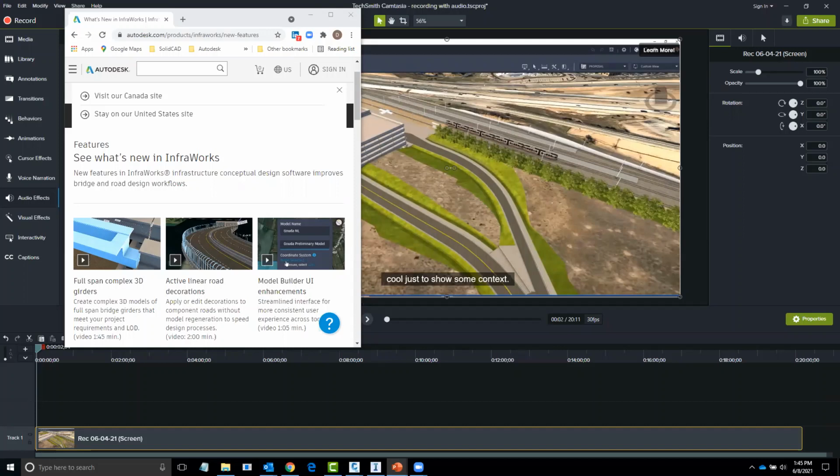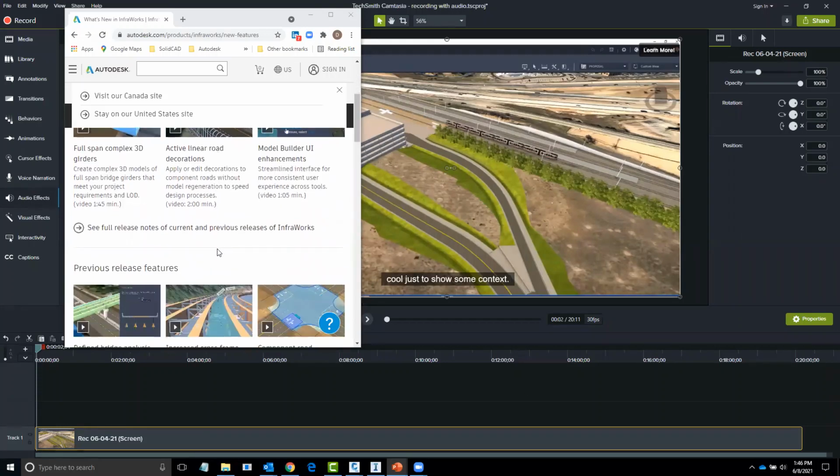Hopefully you can see my introductory screen as to our agenda. So new features. Can we all see that one? Okay. Yeah. So welcome to the InfraWorks 2022 world. There's been a few enhancements, but as you know, InfraWorks gets a lion's share of development over the year. So there was a fairly significant release a little while ago.